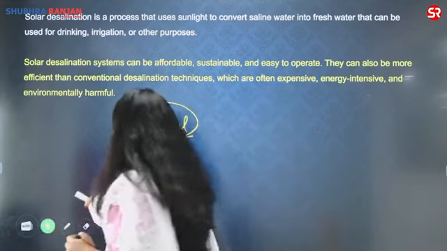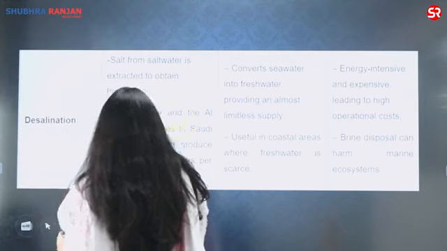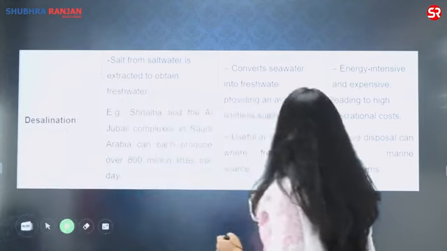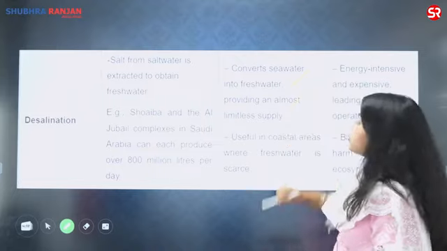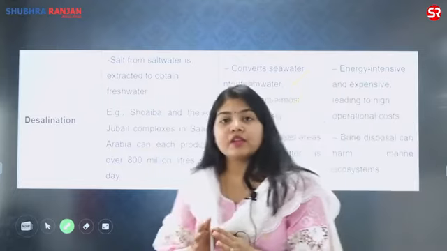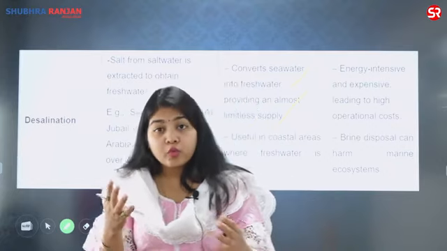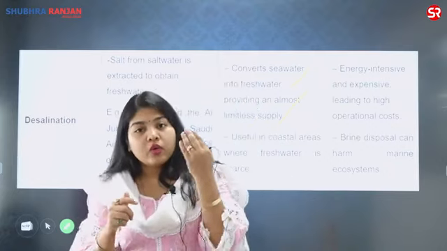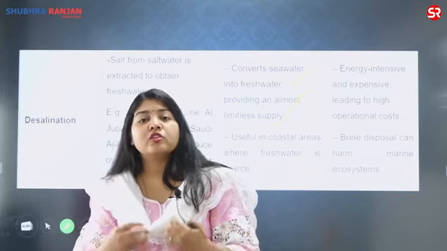If I look at the possible concerns around it, this is what is happening. It is converting the sea water into fresh water, providing almost limitless supply. Now why limitless supply? Because salt water is the most abundant. More than 96% of the water is salt water, and only 3% is in the form of fresh water. Out of that also it is mostly in the glaciers.